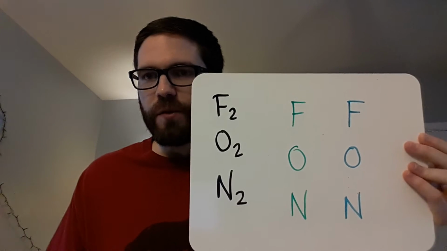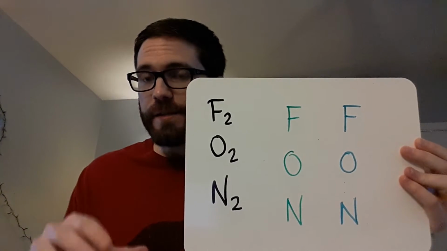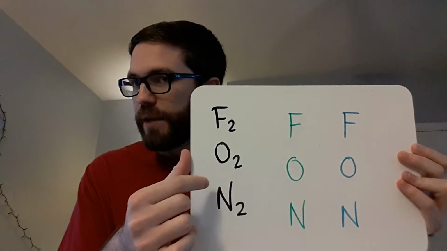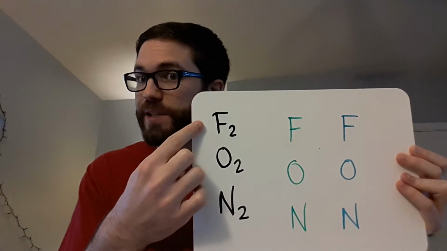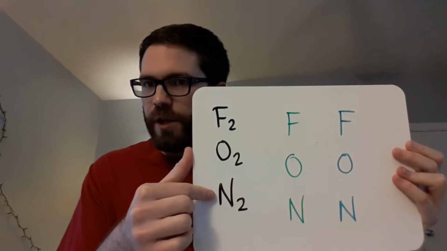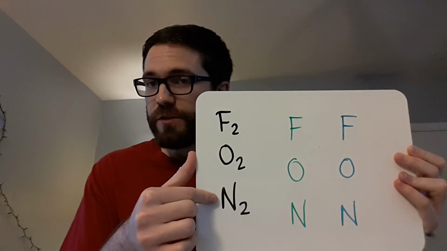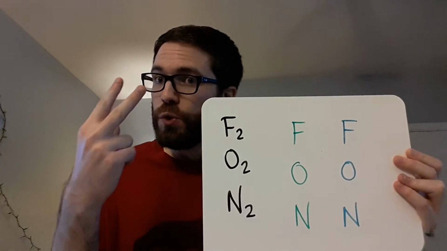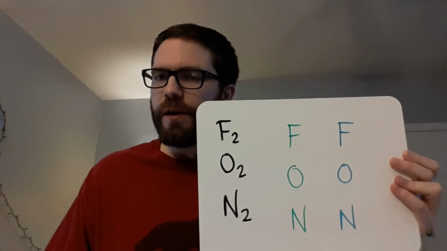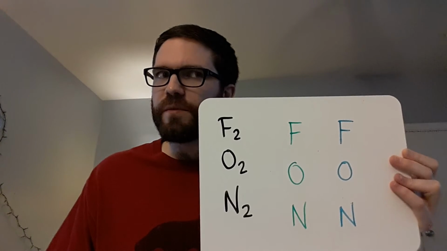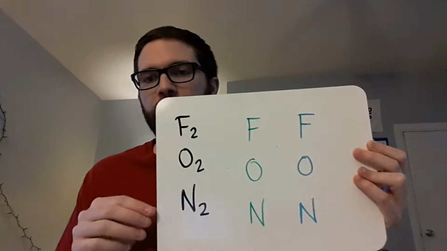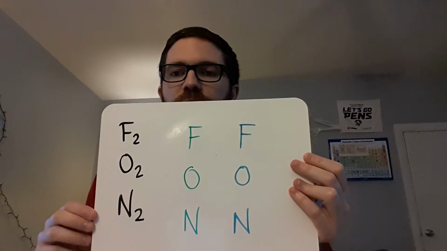These kinds of molecules are all what you call diatomic. They each have 2 atoms, and those atoms are the same. So this is diatomic fluorine. This is diatomic oxygen. And this is diatomic nitrogen. Diatomic meaning 2 atoms, like diameter. I'm trying to think what else di comes from. Okay, but di means 2. Dissect means to cut in 2, right? So we have F2, O2, and N2.